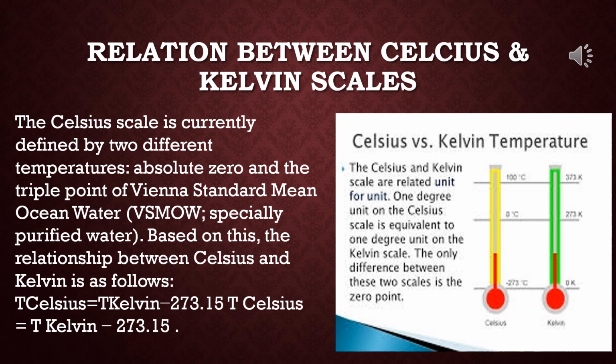And the opposite one I have shown here. So Celsius versus Kelvin temperature: the Celsius and Kelvin scales are related unit for unit. 1 degree unit on the Celsius scale is equivalent to 1 unit on the Kelvin scale. The only difference between these two scales is the 0 point.